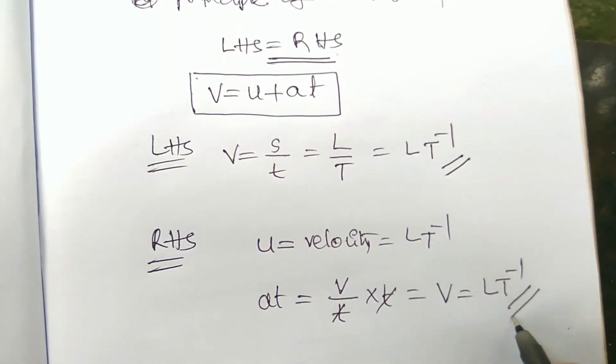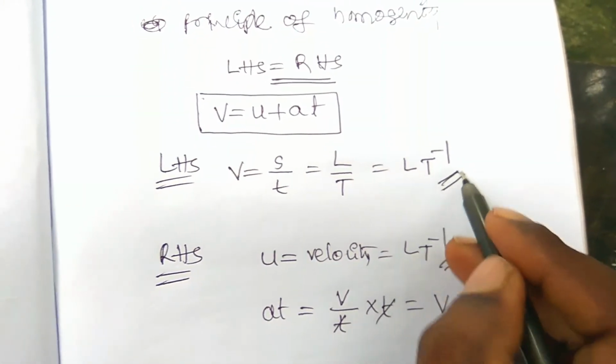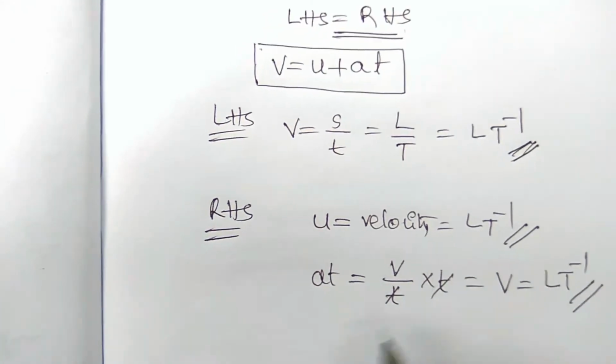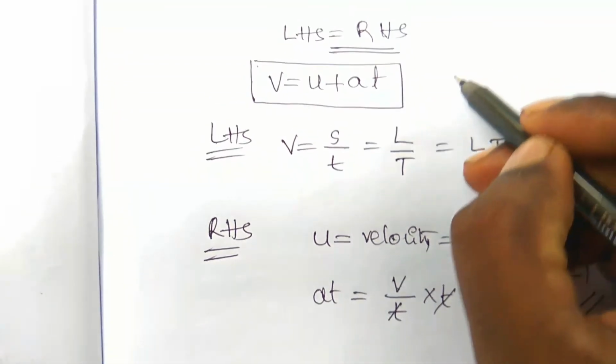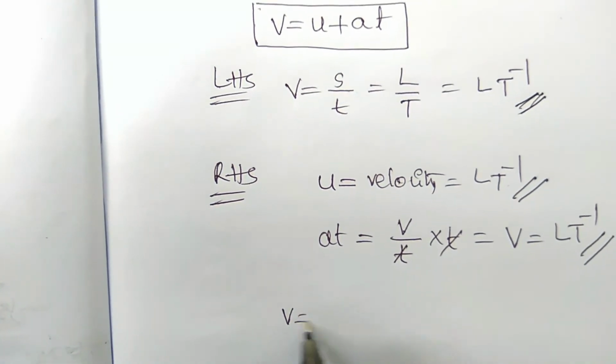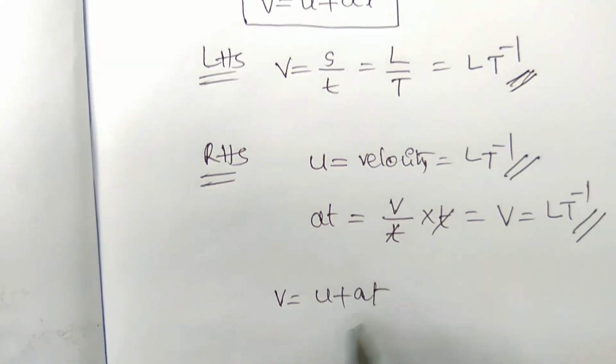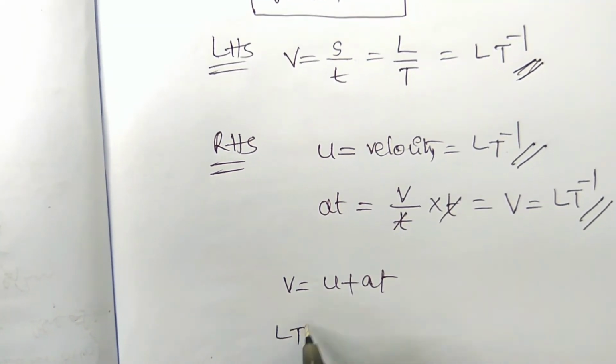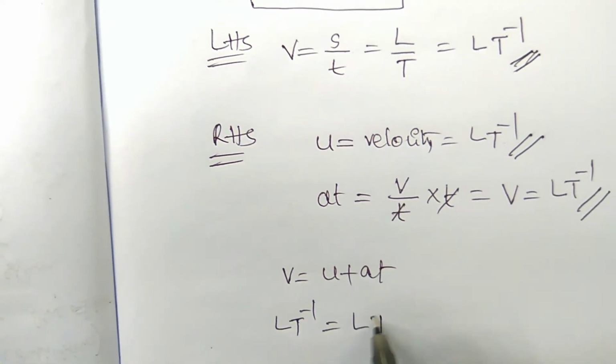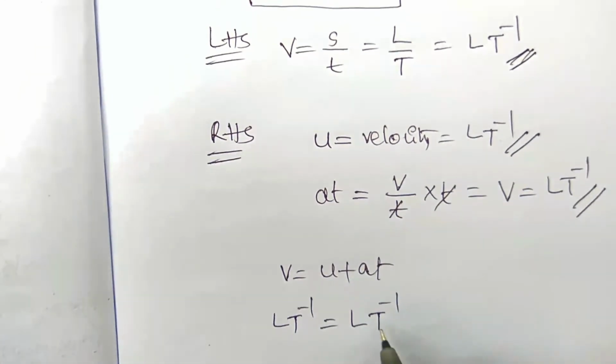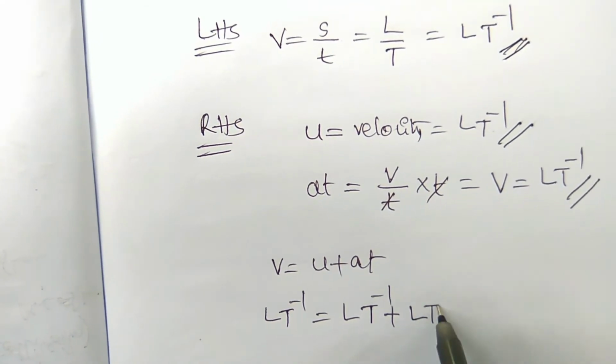So here you need to observe that LHS is equal to RHS. For V is equal to U plus AT, LT minus 1 is equal to LT minus 1, because U is LT minus 1 and plus LT minus 1.